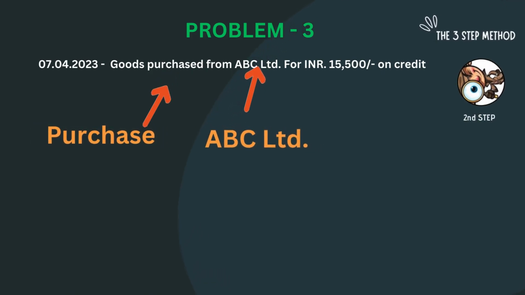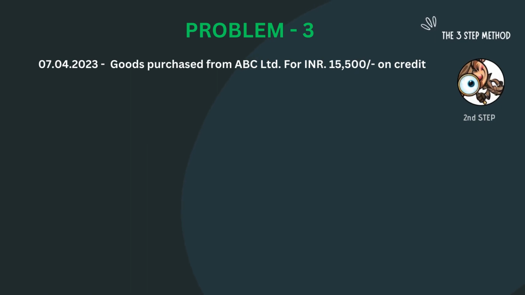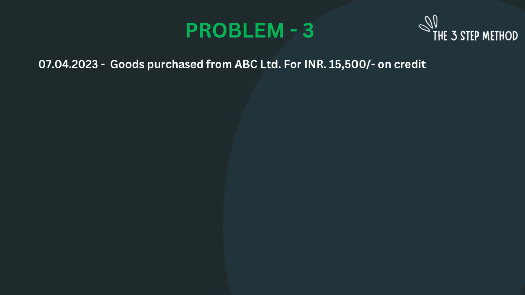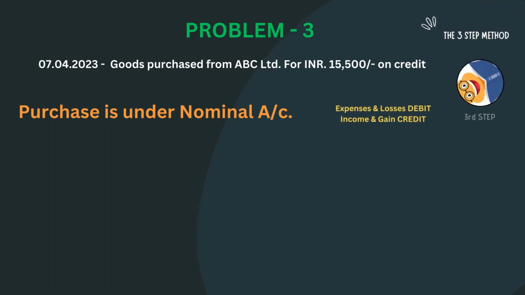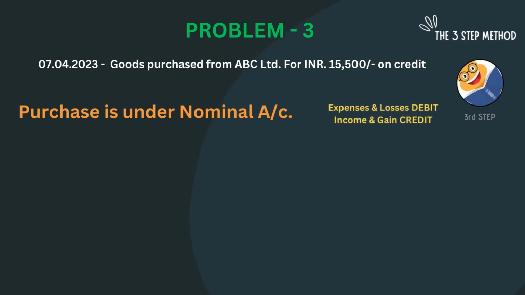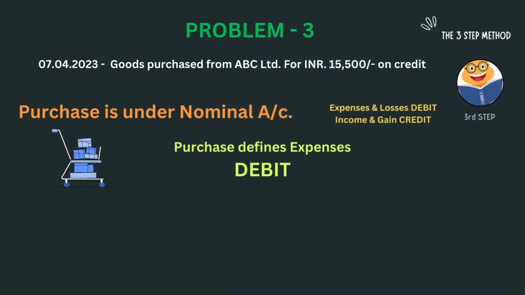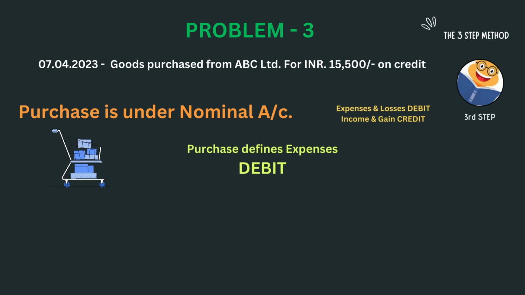It is our creditor. Remember, once there is a transaction on credit, it means we have to consider the debtor or creditor as an account. Step 3. As per golden rules, purchase is under nominal account. The rule is expenses and losses debit and income and gain credit. Purchase is always an expense, hence it will be debit.